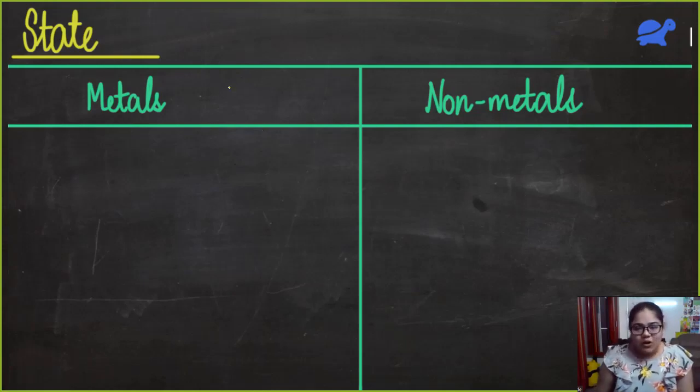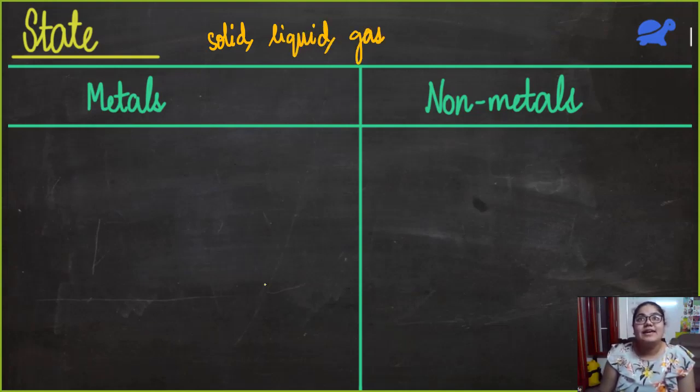So we'll see these properties one by one. First of all, state. It can be either solid, liquid, or gas. When we talk about metals, metals are usually solids in state. But can you name any metal which is not a solid at room temperature?